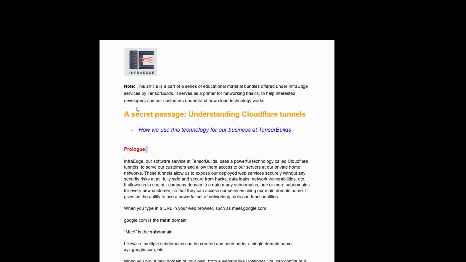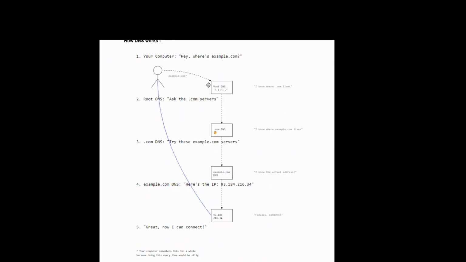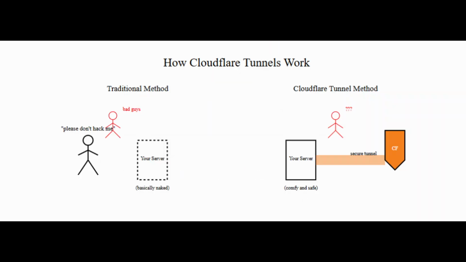But wait, there's more. If you join us today itself, or anytime before the 1st of March 2025, you get free access to our monthly educational material bundle, a detailed curated collection of all beginner-friendly templates for getting started with Linux, virtualization, cloud computing, basic DevOps, and much more. You will receive new templates on these topics every month of your subscription.